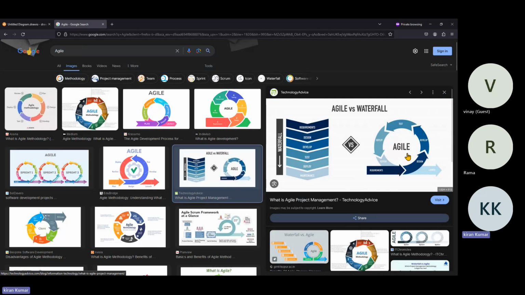Okay, so all of these things come into the picture, and within 2 weeks we can show it to the customer. The customer will also be happy seeing what exactly is happening and what is missing. For any new features in between, the customer can request them, and we follow the same process again and they can get it. So they can release the project or application very quickly.